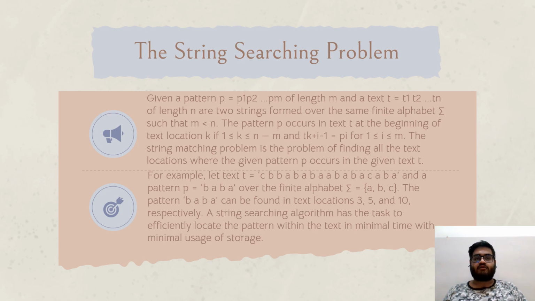Here is an example of the string searching problem. A string searching algorithm has the task to efficiently locate the pattern within the text in minimal time with minimal usage of storage. For example, let text T be this string and a pattern P be this string, over the finite alphabet sigma equal to {a, b, c}. The pattern b, a can be found in the text at locations 3, 5 and 10 respectively.